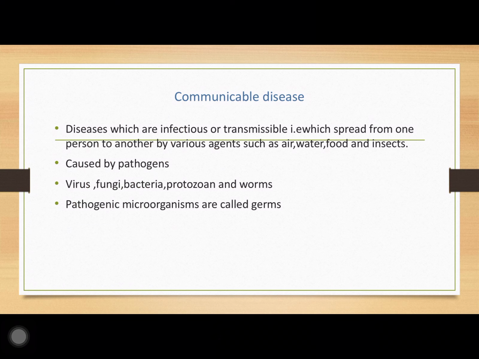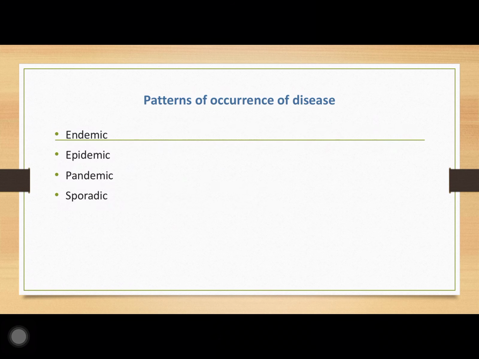Diseases which are transmitted from one person to another are called communicable diseases. Now these are carried through several agents. So what are those agents? Either they are carried through air, or through water, or through food and insects. So they are caused by pathogens, and pathogenic microorganisms are called germs. Now let us move on to the next one.